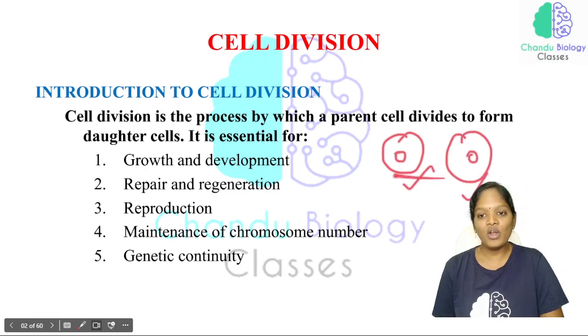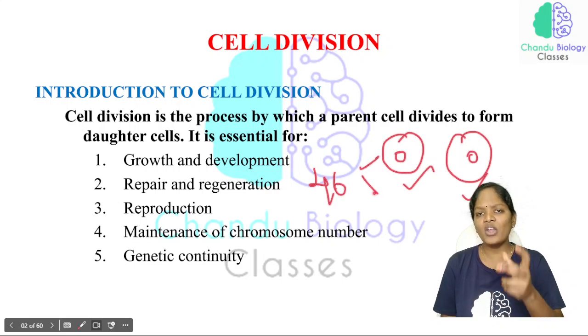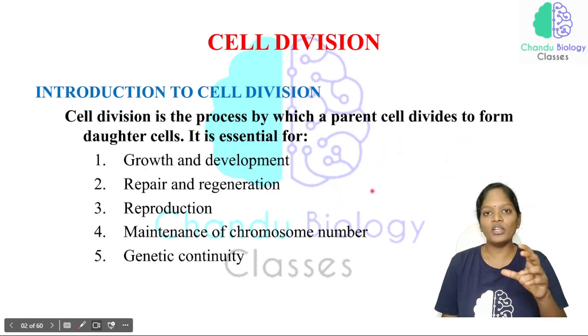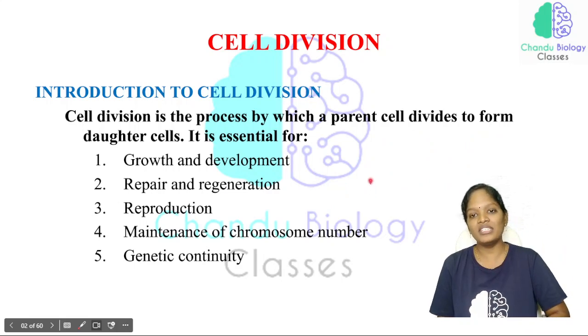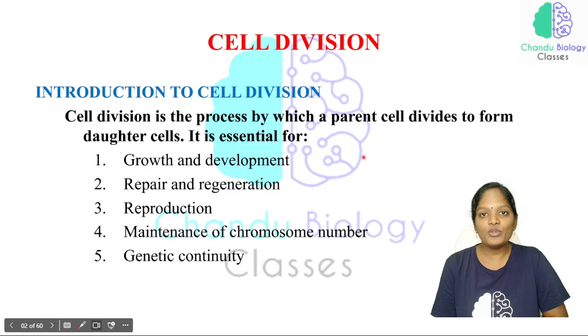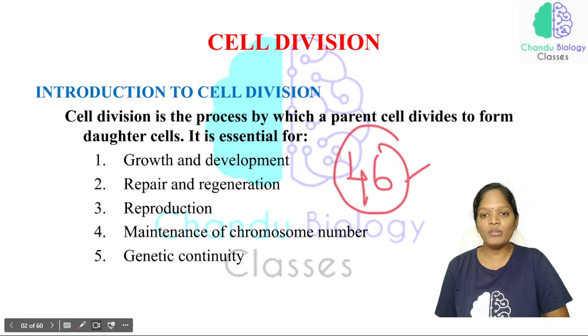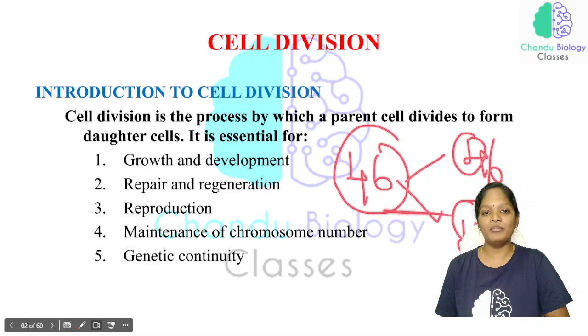Can we say the 2 daughter nuclei have 23 and 23 chromosomes? No, that is what we discussed in yesterday's class itself. The chromosome content was duplicated in the S phase itself. So the mother cell has 46 chromosomes, and after division the 2 daughter cells also have 46 chromosomes.